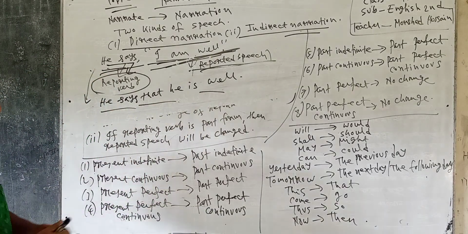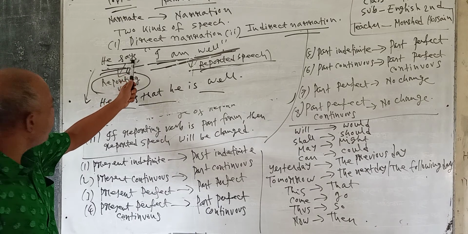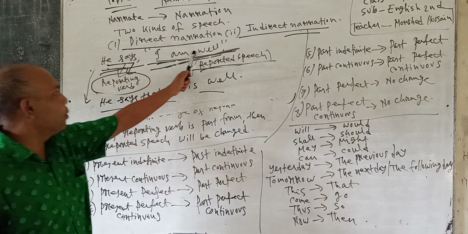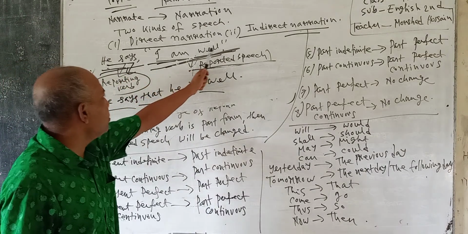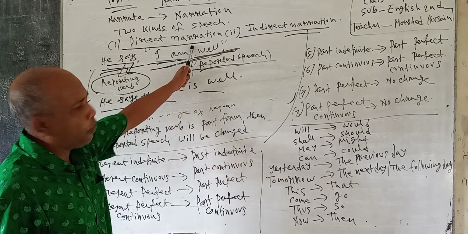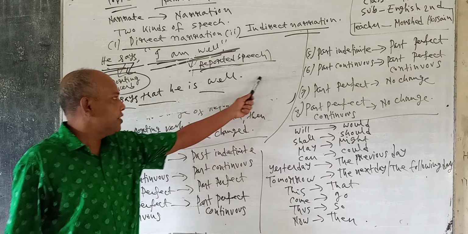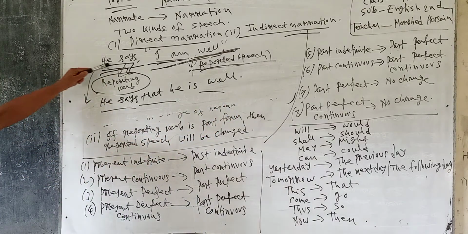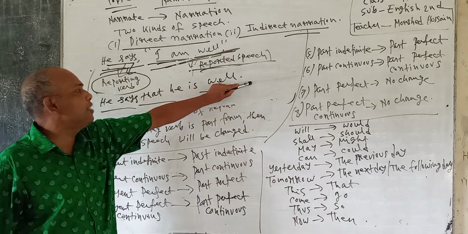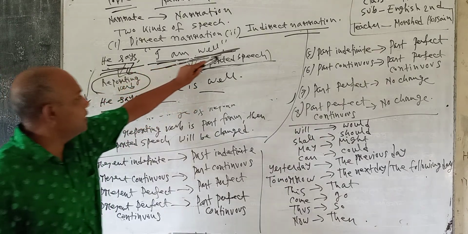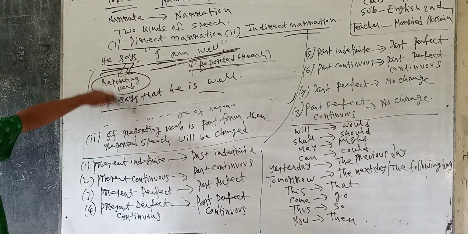The reporting verb is in the present form, so there will be no change of the tense form of the reported speech. So I have done it, learners, you can understand this criteria. The first one I have done for you.